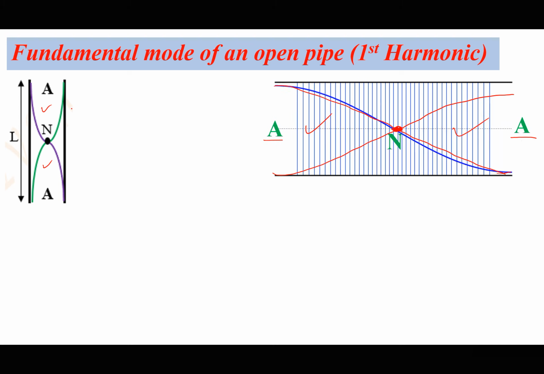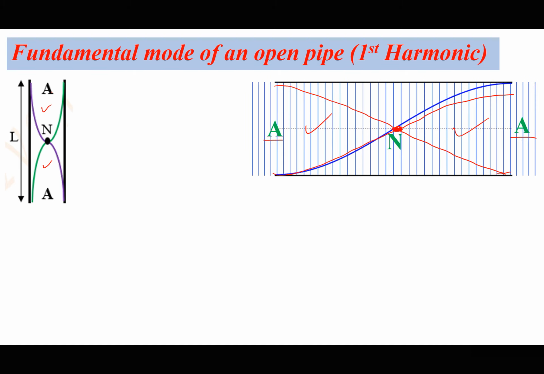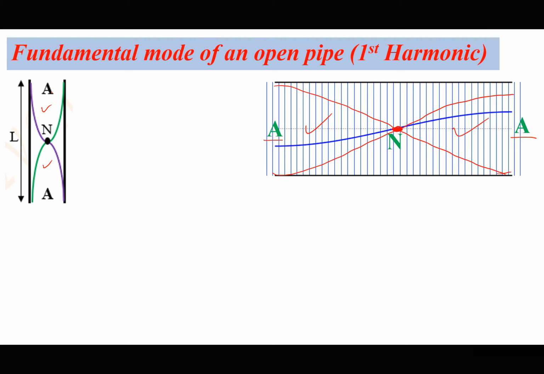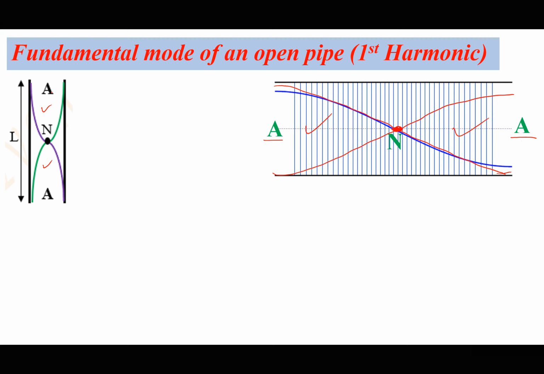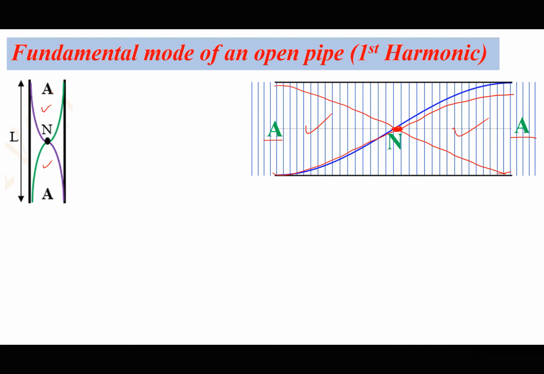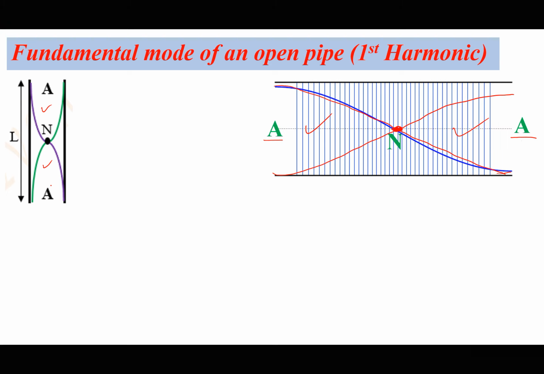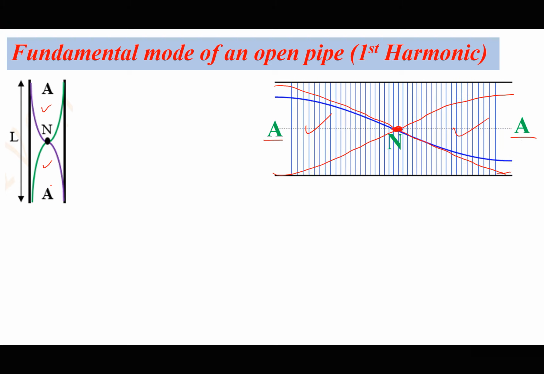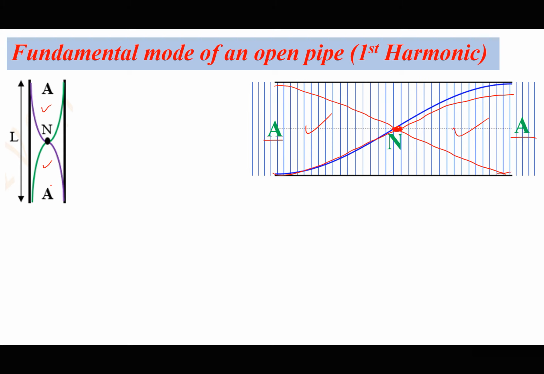I want you all to start noting that we always have one antinode more than the number of nodes. The number of antinodes is always one more than the number of nodes. Yet for a closed pipe, the number of nodes and the number of antinodes was always the same. So here we are seeing whenever we have two antinodes, we have a node in between. So there is always one more antinode as compared to the number of nodes.